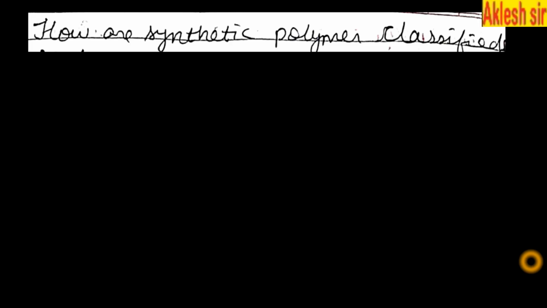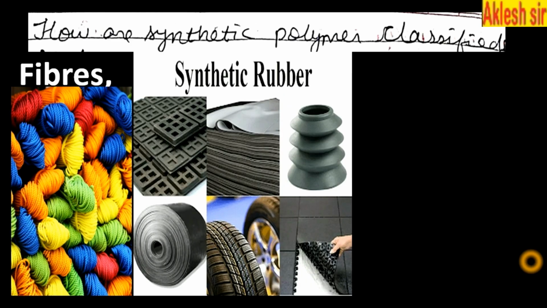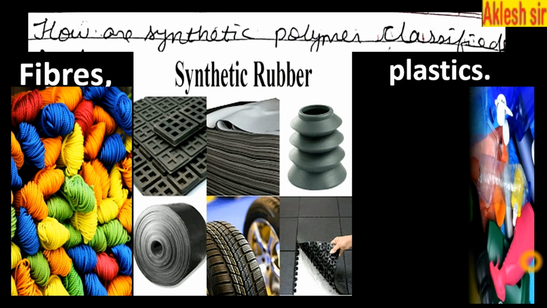How are synthetic polymers classified? Synthetic polymers are classified based on fiber. See here, fiber is there, meaning it is a very long thread-like structure. Another is synthetic rubber, and last is plastic.